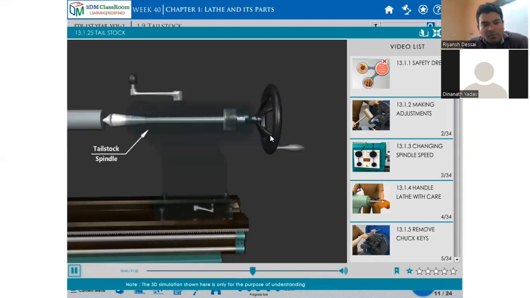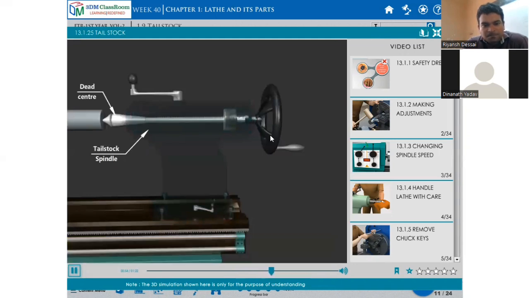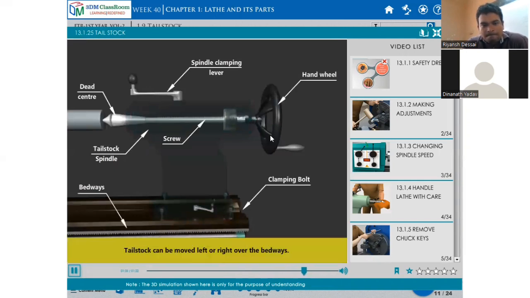Tailstock spindle, dead center; the dead center supports the workpiece. Spindle clamping lever, hand wheel, screw, bed base, clamping bolt. The tailstock can be moved left or right over the bed base. So these are the parts of the tailstock.